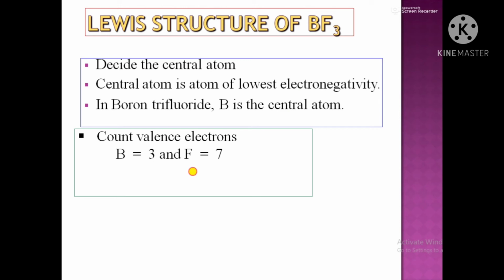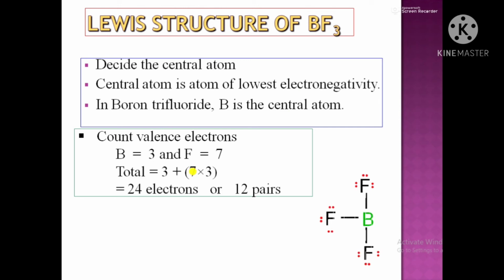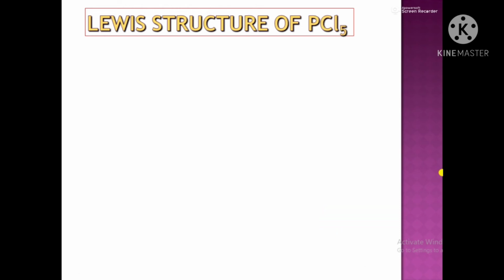Hence, in the Lewis structure, boron forms a single covalent bond with each of the 3 fluorine atoms. Fluorine, although it has 7 electrons, has only 1 electron involved in bonding. So 6 electrons are left, represented as 3 lone pairs on each fluorine atom.